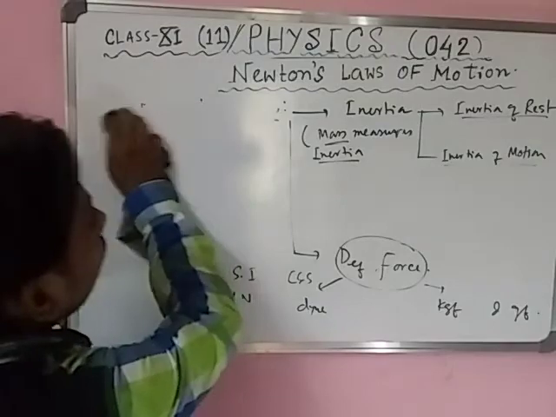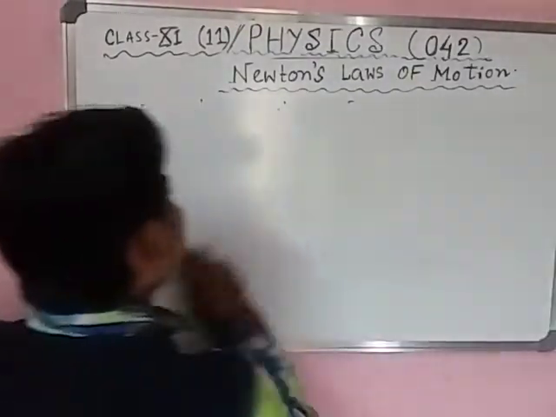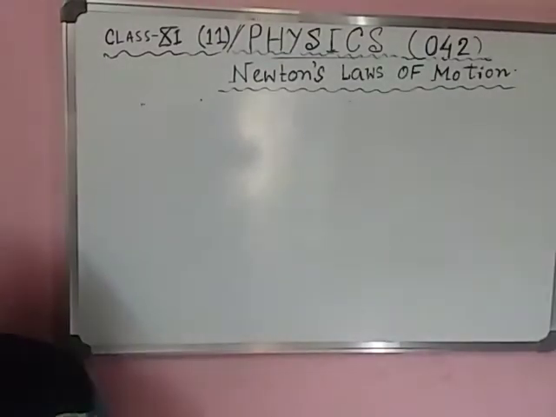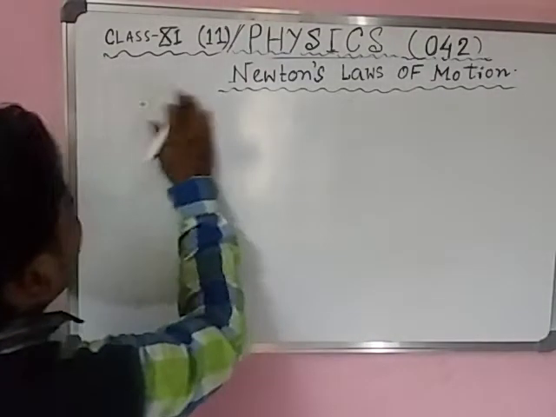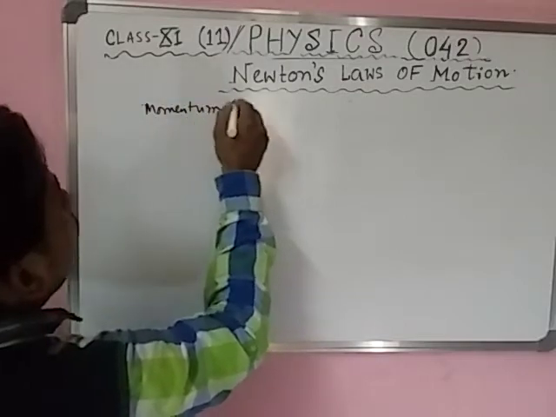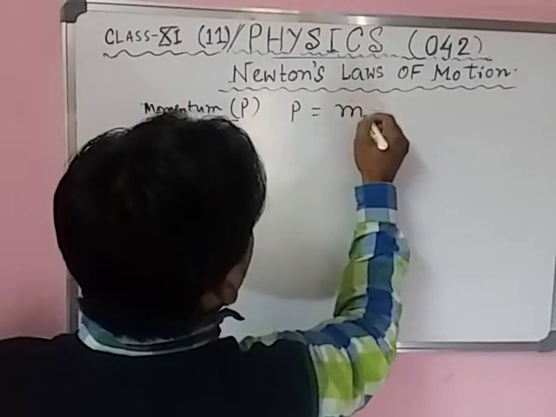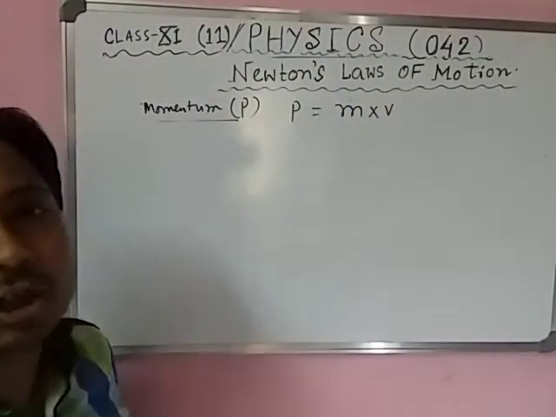Next, Newton's second law of motion. Before we start Newton's second law of motion, first of all we have to know what is called momentum. Momentum is denoted by small p. Momentum means p equals mass into velocity, the product of mass and velocity.